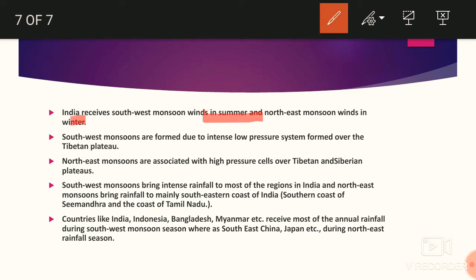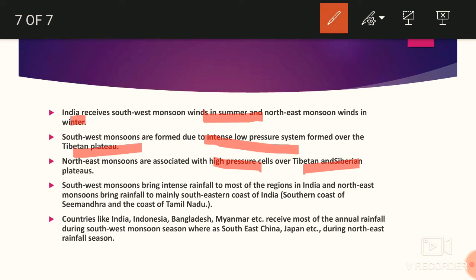And why are they developed? Because of the intense low pressure system on the Tibetan plateau. And the northeast monsoon because of the high pressure system, the high pressure cell on the Tibetan and Siberian plateau. So please remember this difference clearly. Southwest monsoon because of the intense low pressure system over the Tibetan plateau. And northeast monsoon, why? Because of the high pressure cell over the Tibetan and Siberian plateau.